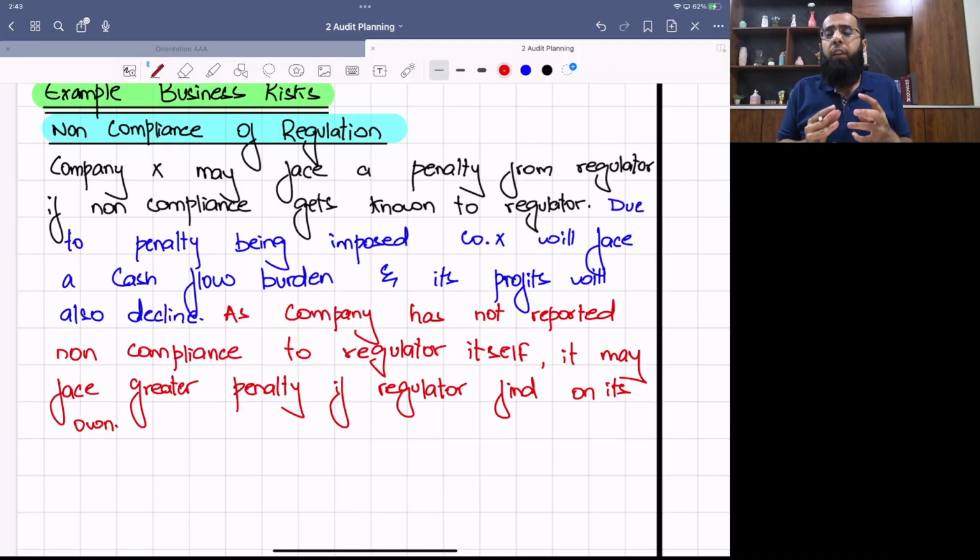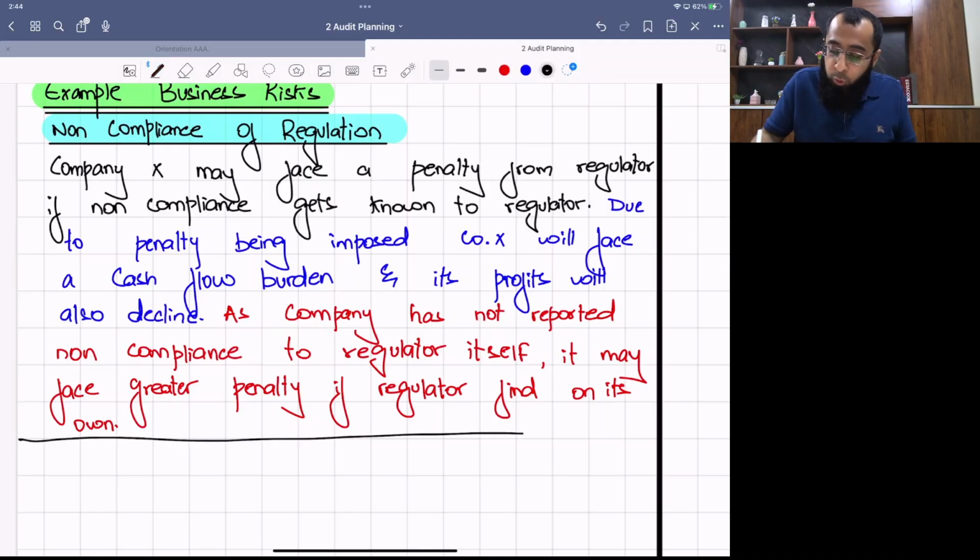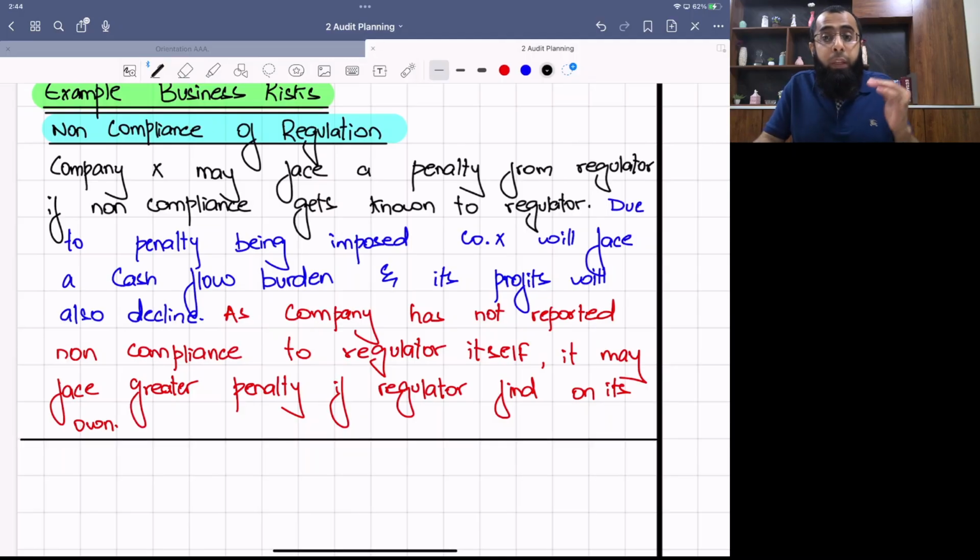Read the scenario carefully, and you'll find a comment on the intensity of the risk. Now, that can be, for example, the company is hiding it, so the intensity of the risk increases, or the profits are already declining, or the cash flow position is already adverse. So that will increase the intensity, the scale of the risk. Okay. So if you just look at the writing approach, it is just following the approach and reading the scenario carefully.